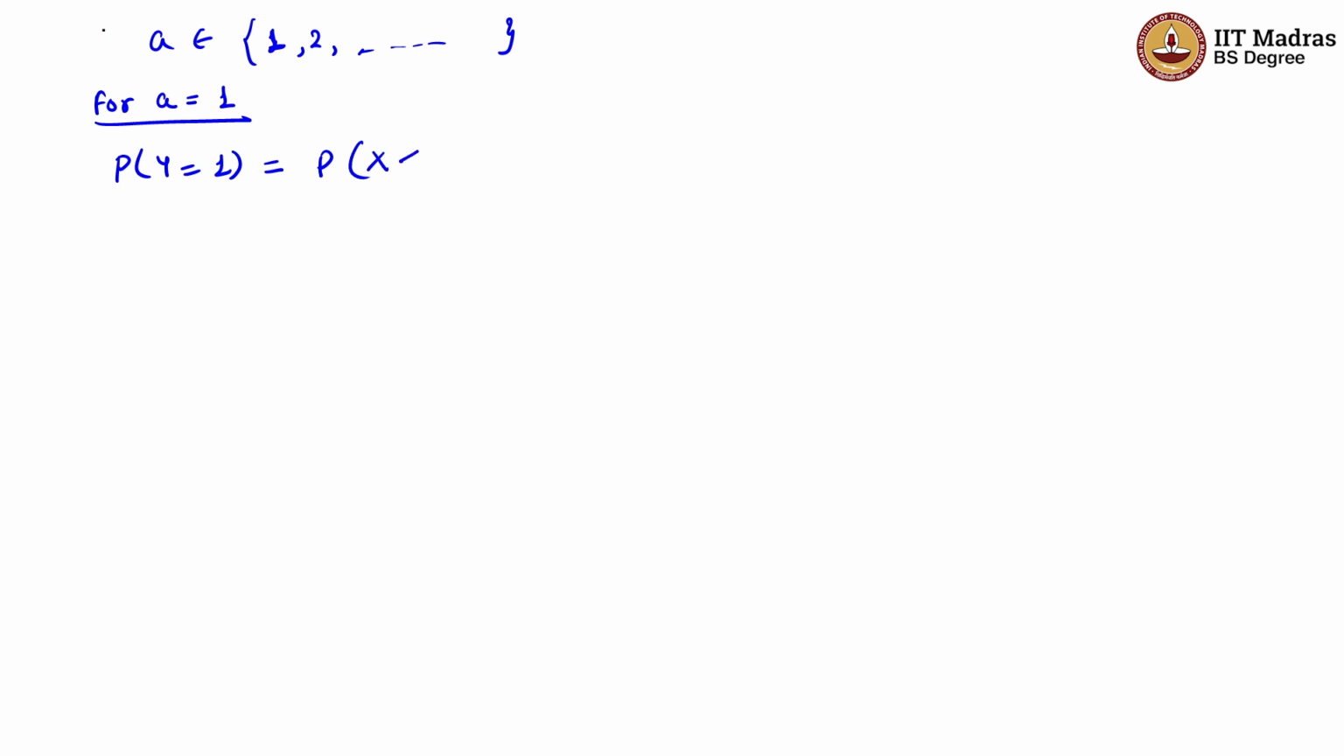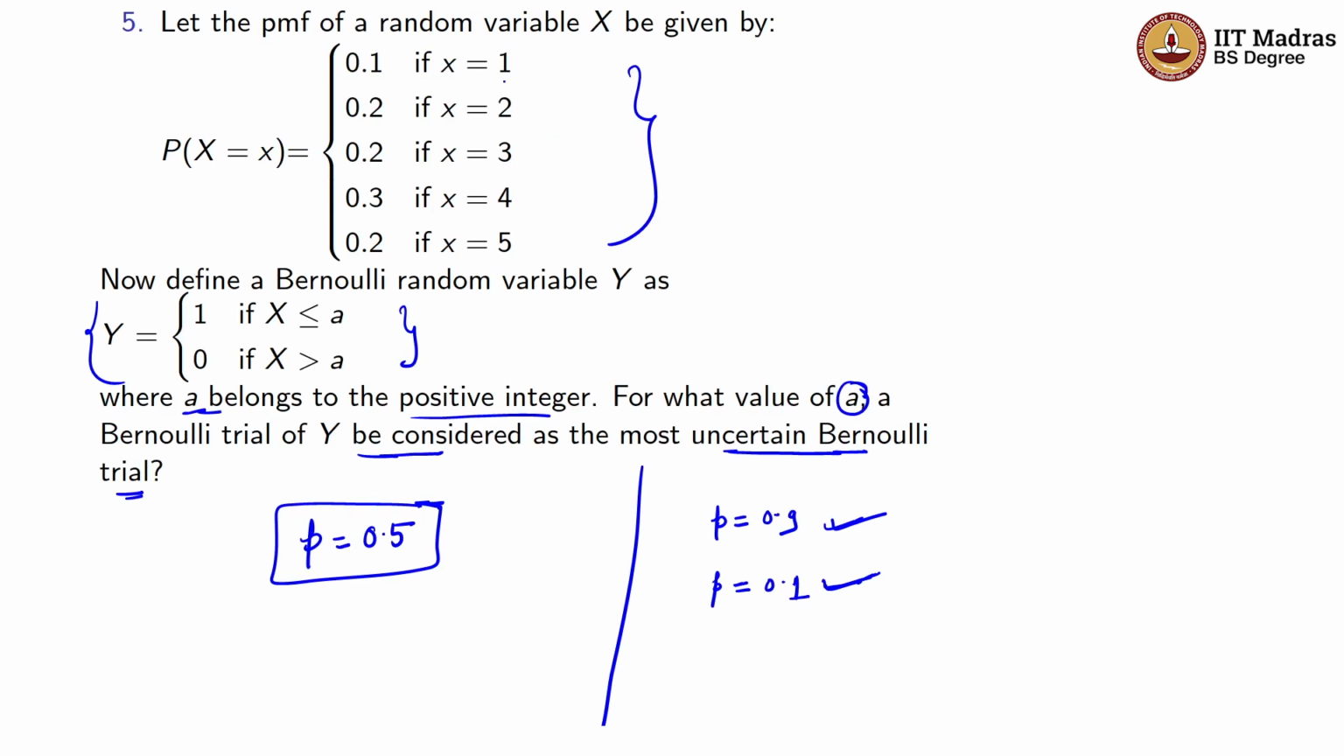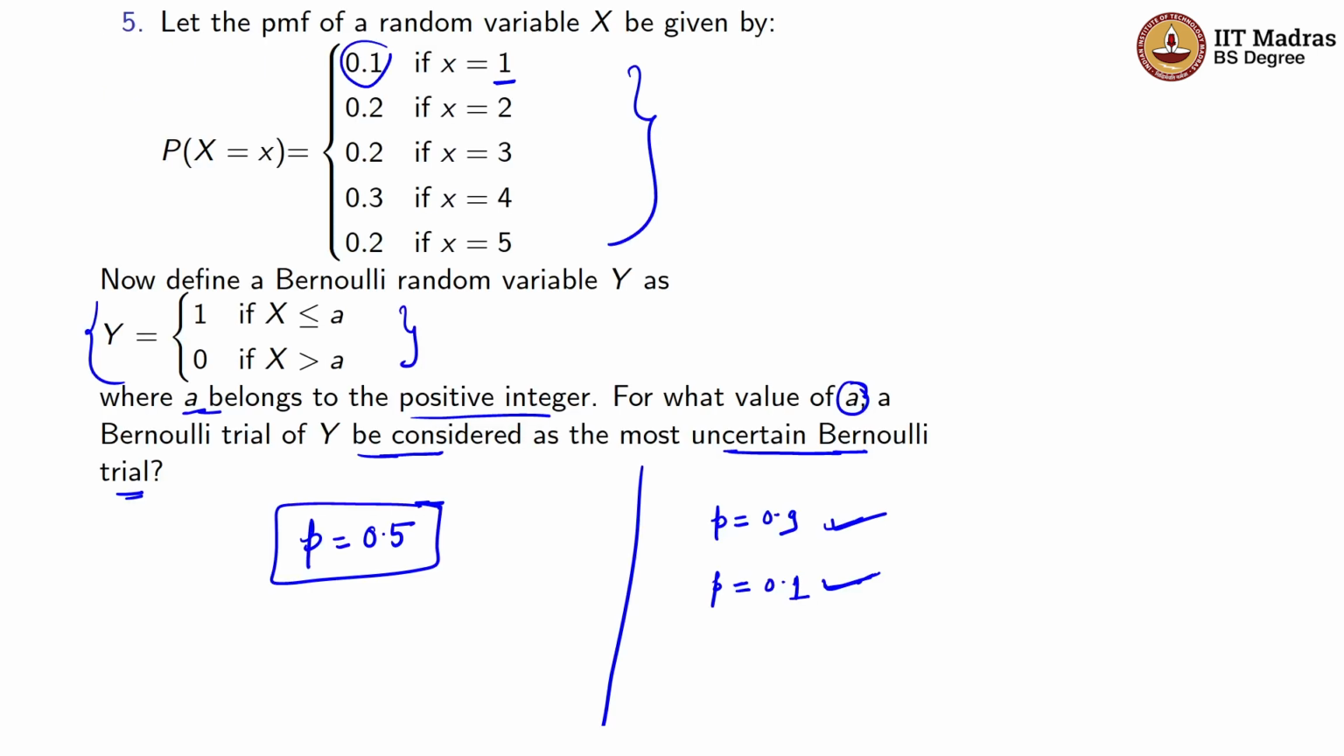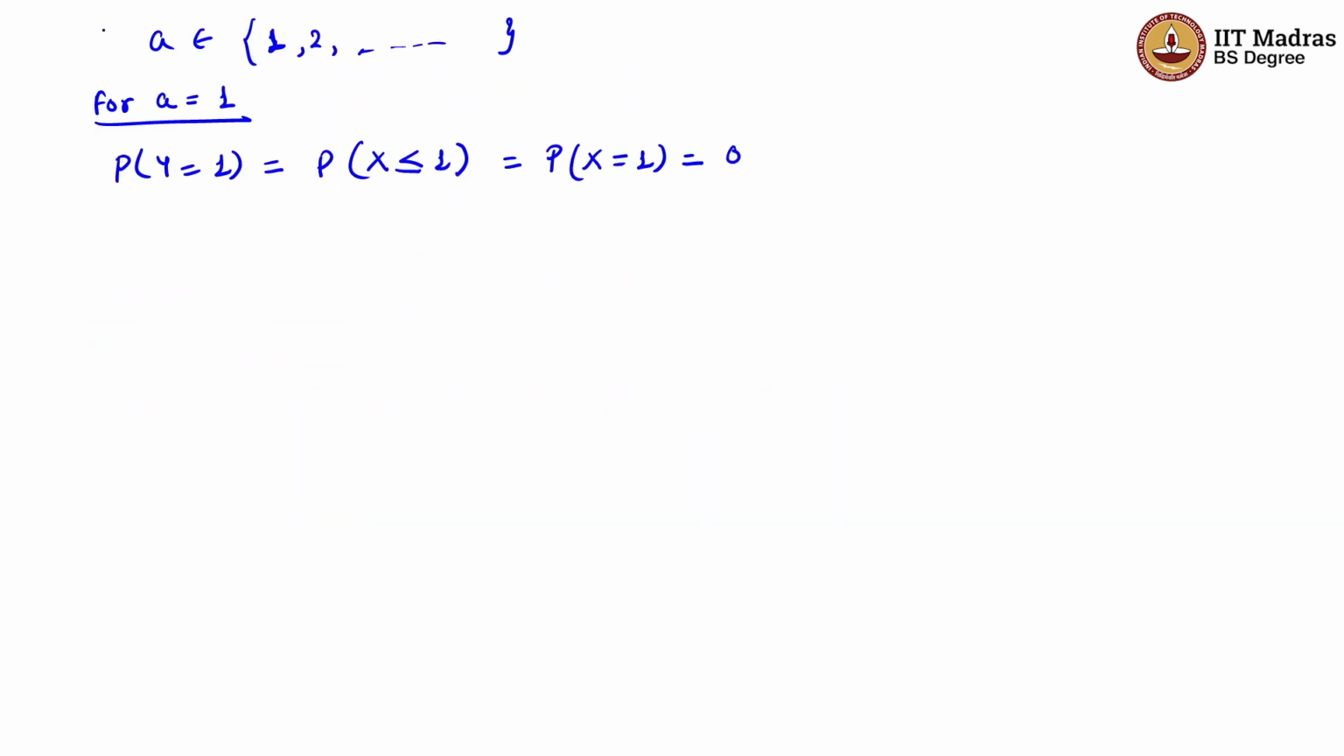So when a is equal to 1, the probability of y being 1 will be equal to the probability that x is less than or equal to 1. Here we can see that x takes values starting from 1 and it is not taking values less than 1. So the probability that x is less than or equal to 1 will be equal to the probability that x is equal to 1, which is given as 0.1. Now we will find it for a is equal to 2.